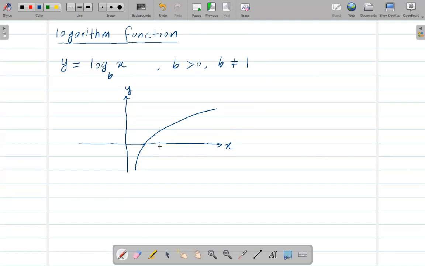This is the x-axis, so it's going to be 1, 0, right? And this one is never going to touch the y-axis, and from here it's increasing. The shape is like this when b is greater than 1. Another one, again, this is not touching, just approaching the y-axis but never going to touch it, and the shape is like this, and here b is between 0 and 1.